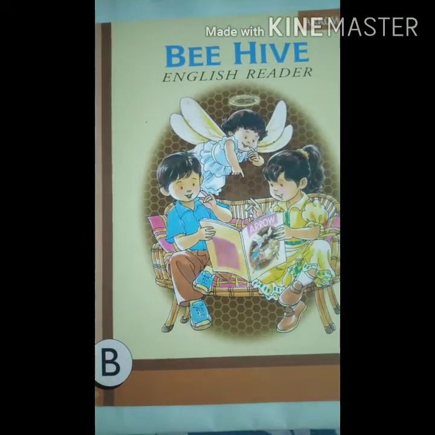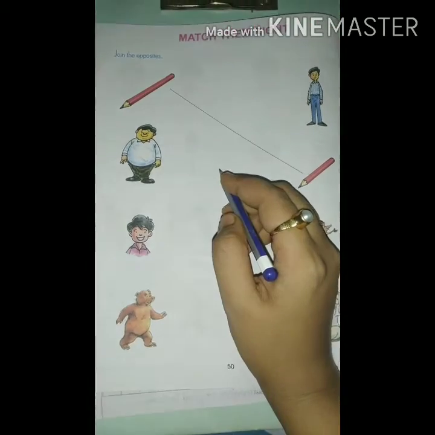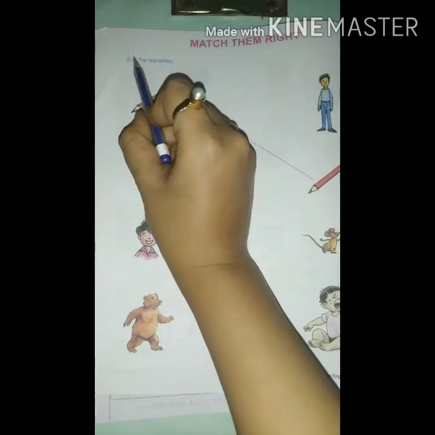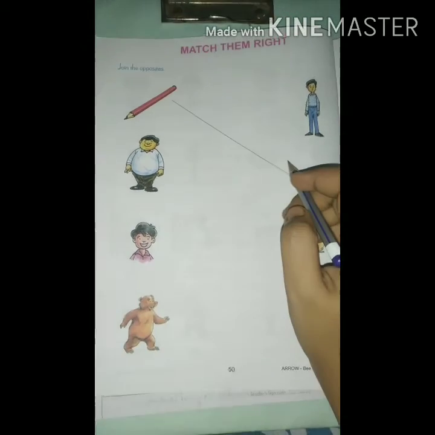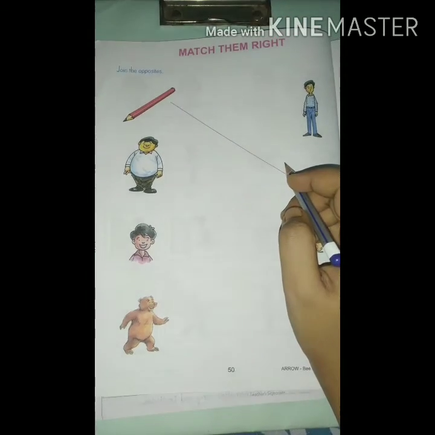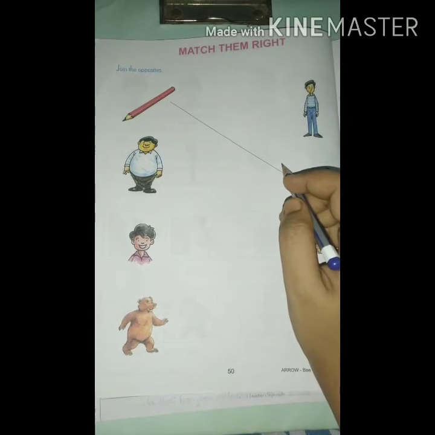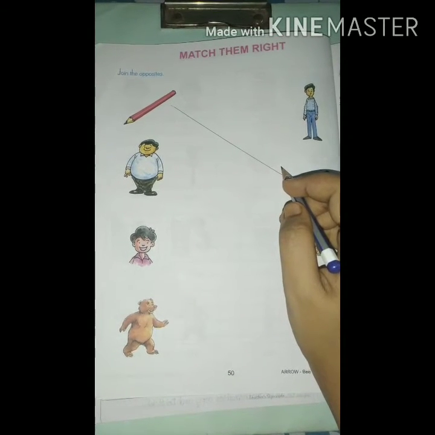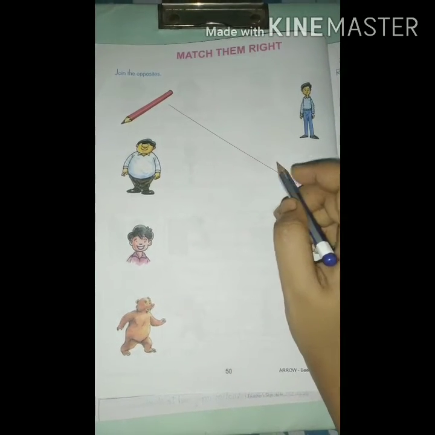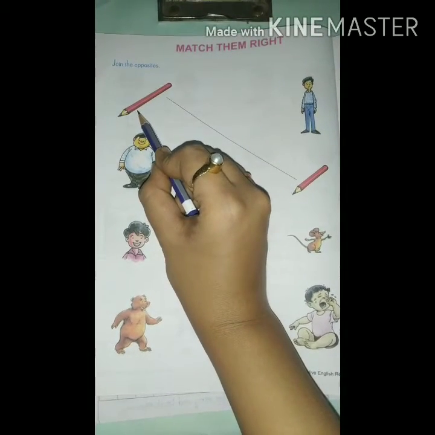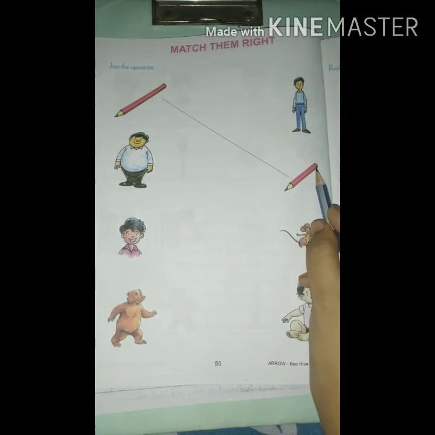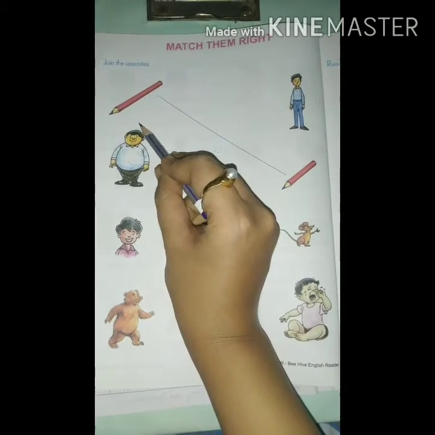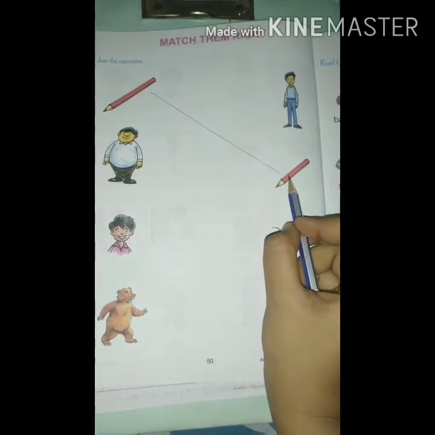Let's start. In page number 50 we will join the opposites. We have already learned some opposite words in previous class. Now we will join the opposite here. Here this is a long pencil and this one is a short pencil. Long is opposite of short.